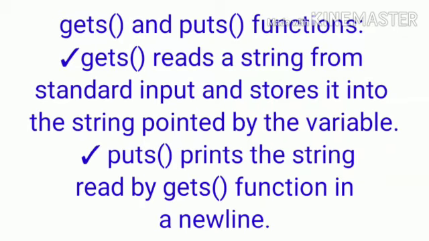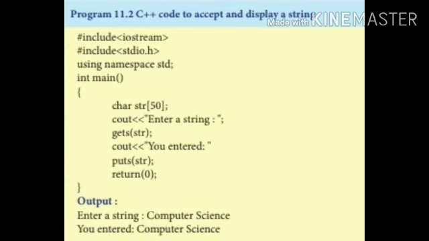The next concept is gets and puts. In the above program, we print a single character. If we print or get more than one character, we use gets and puts functions. This is also one of the predefined functions. For example, in this program, we use the gets function and puts function. Through the gets function we get the value computer science and then print the string using the puts function.